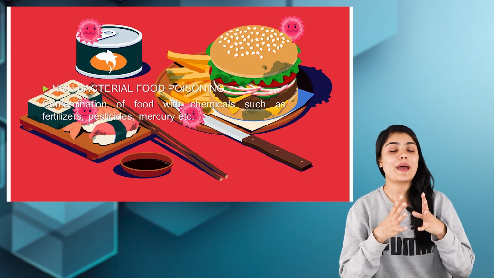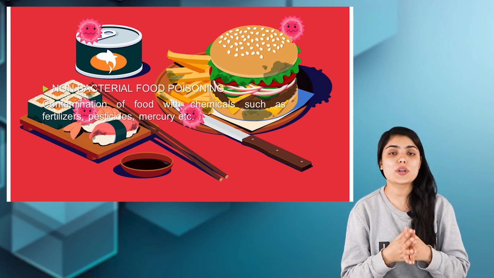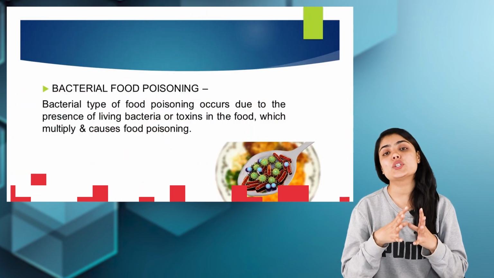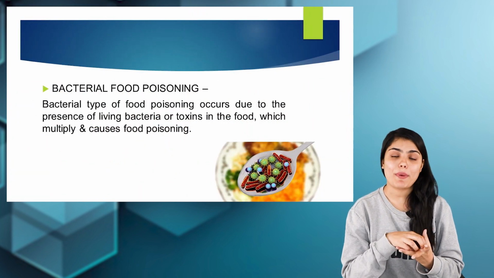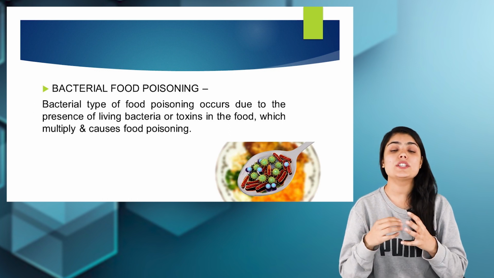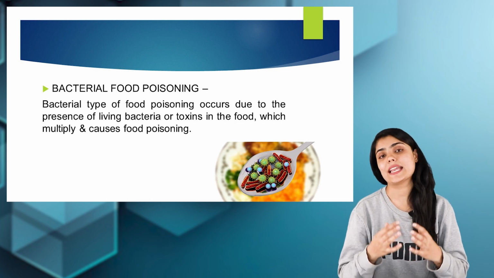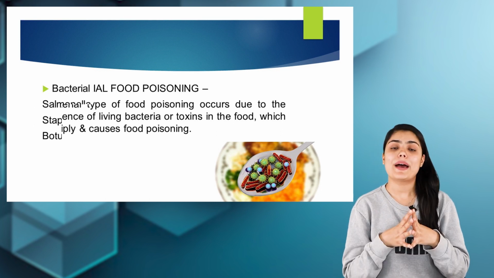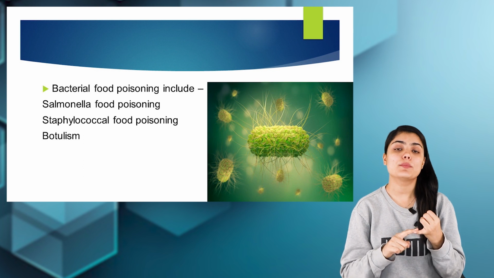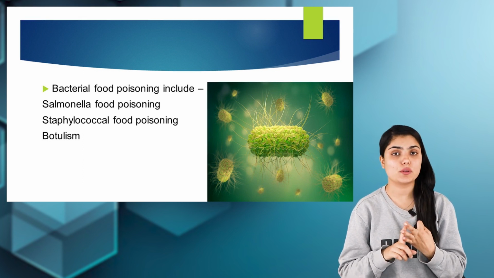The second type is bacterial food poisoning. Bacterial food poisoning is caused by contamination of the food by bacteria, or by the toxins released by bacteria, which multiply within the individual and cause food poisoning. Bacterial food poisoning includes salmonella food poisoning, staphylococci food poisoning, and botulism.